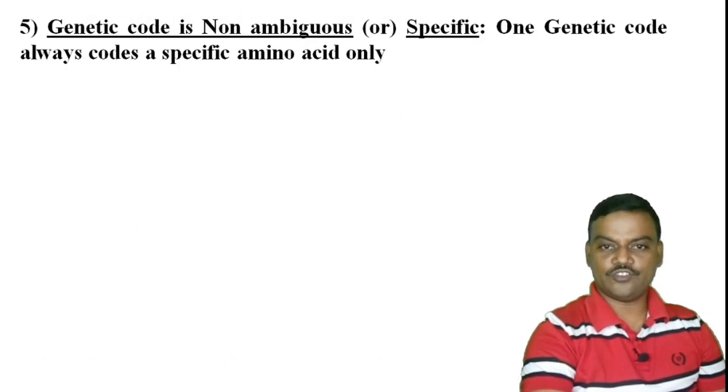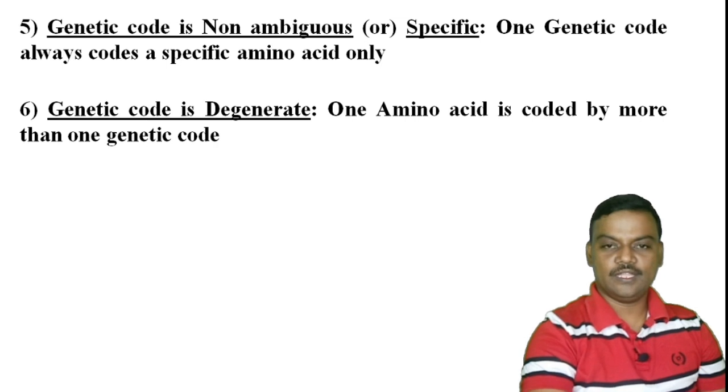The next feature is genetic code is non-ambiguous or specific. That means one genetic code always codes a specific amino acid only. The next feature is genetic code is degenerate. That means one amino acid is coded by more than one genetic code, because totally 64 genetic codes are present.